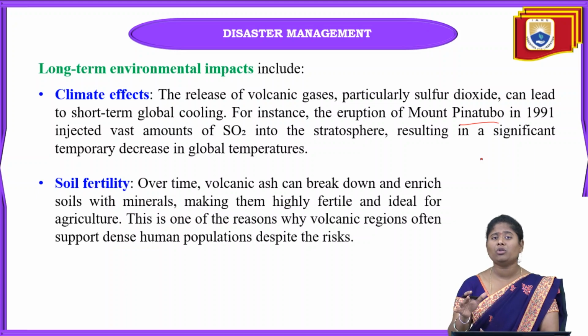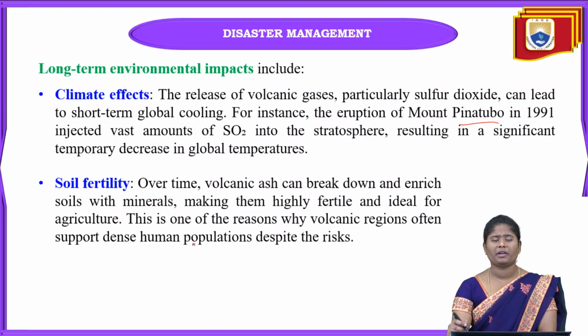When they go into the atmosphere, they damage the climatic condition, that is, the ozone layer is going to be opened somewhat because of the effect of the greenhouse gases. So because of the volcanoes there will be so much environmental impact.